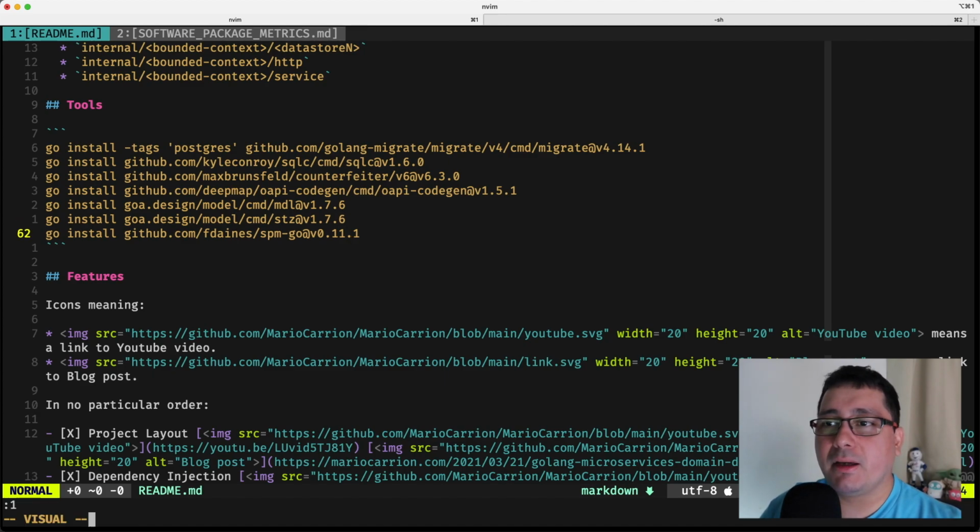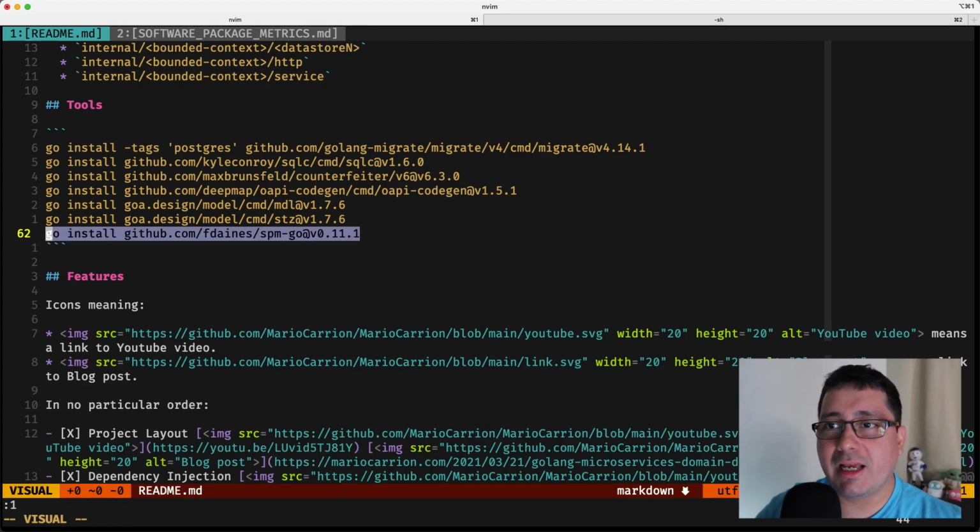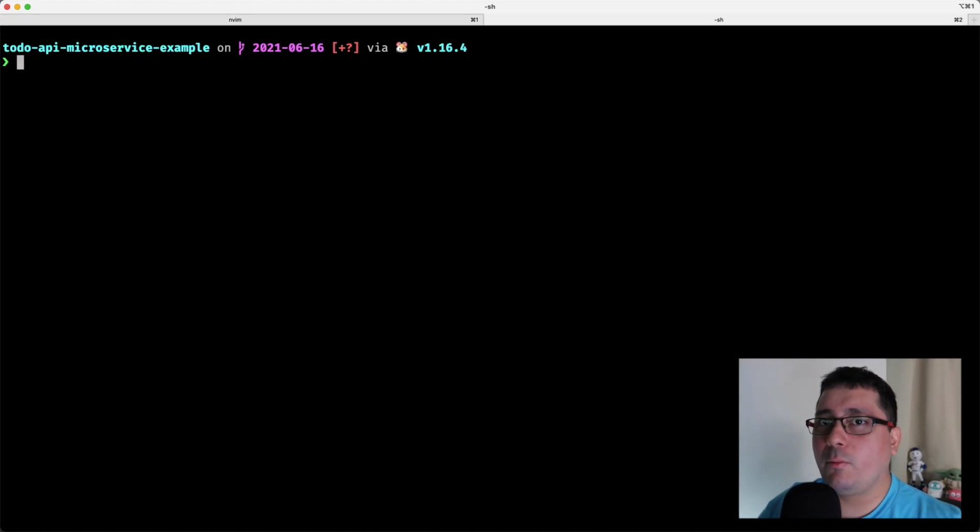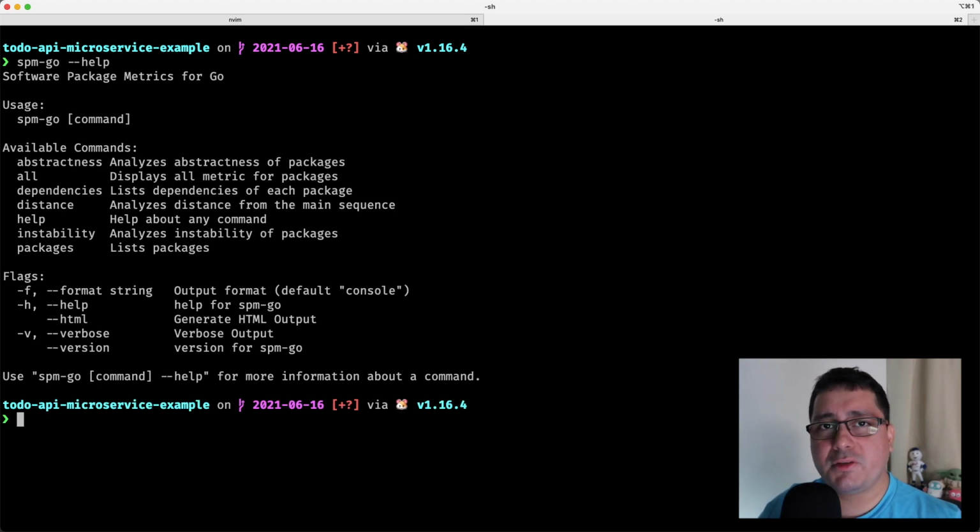There is a new tool that I'm going to be using, like I mentioned before. It's called SMP-Go, which is Software Package Metrics in Go, and I install it using this specific instruction. And the way I'm using it is that SMP-Go has different commands that you can use for generating different outputs and different metrics.